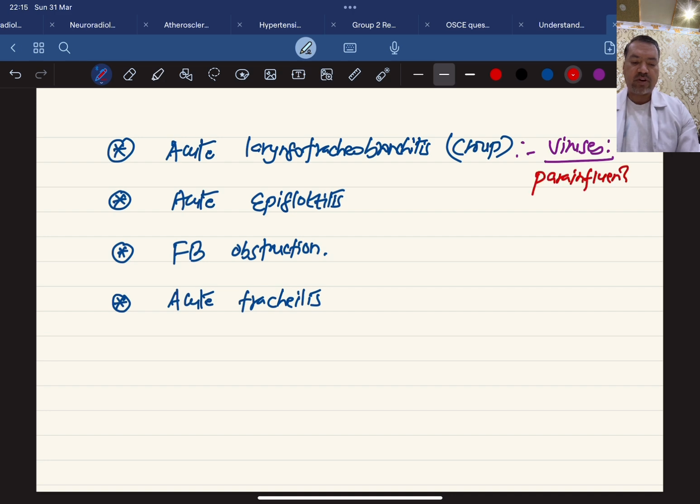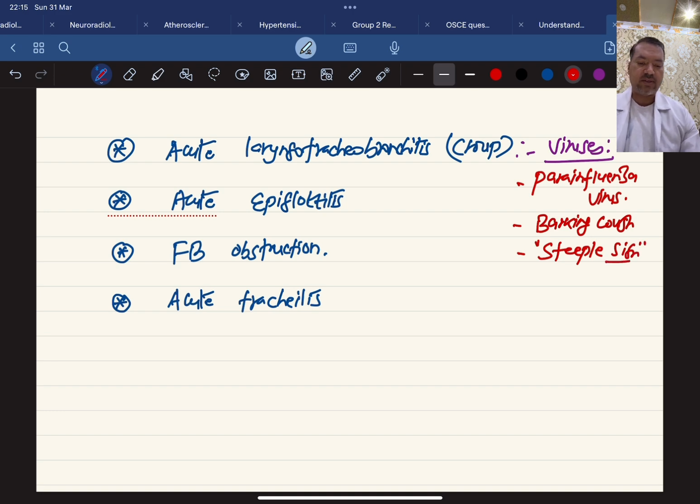Para-influenza virus. This is a very important question. Now, this Croup syndrome is characterized by barking cough. And when you take the X-ray of the neck, then you will see steeple sign. Steeple sign means narrowing at the area of cricoid cartilage. So these are very important points.